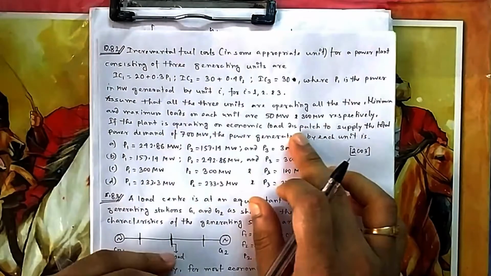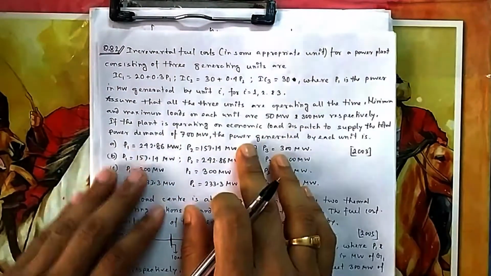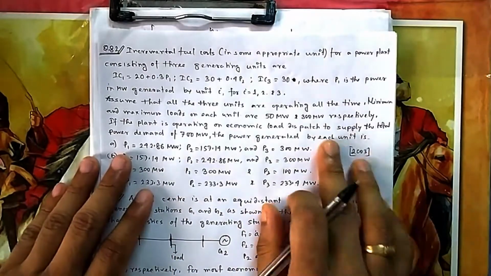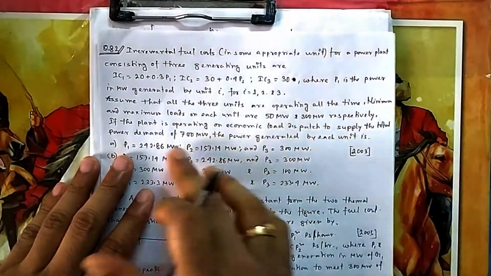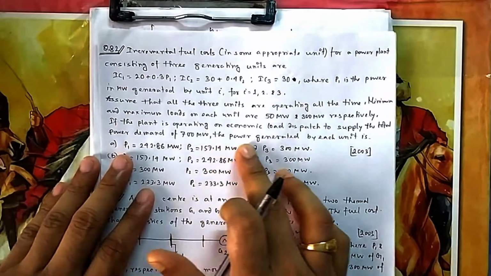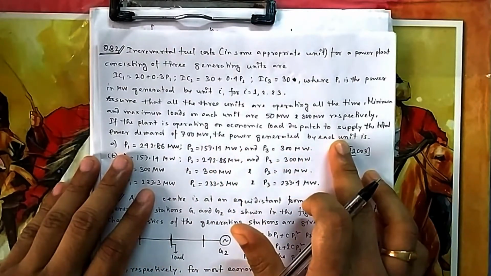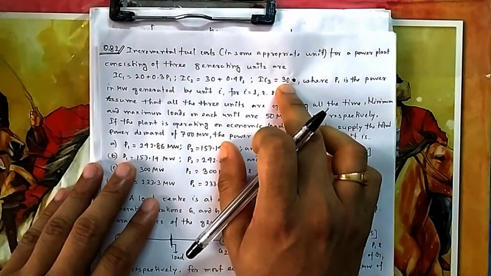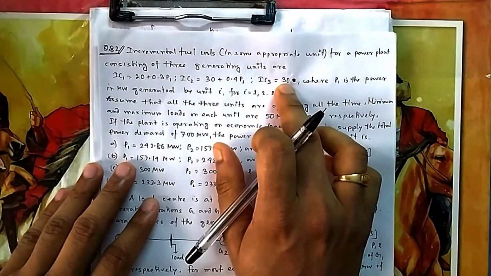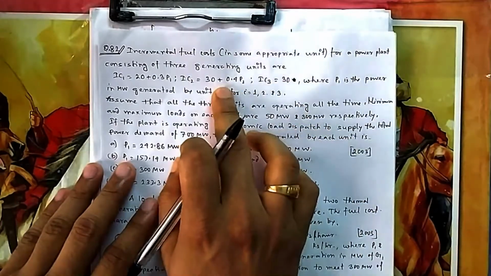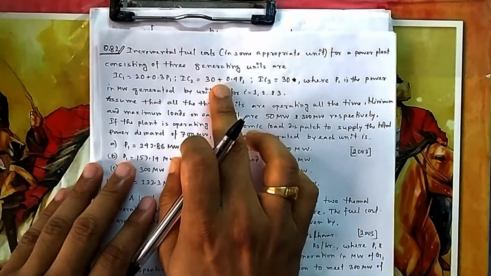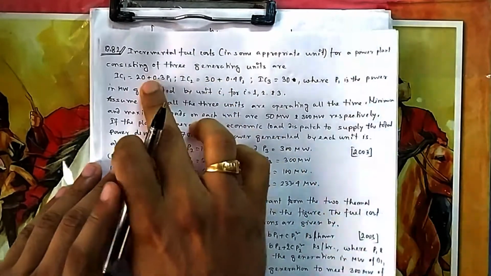If the plant is operating at economic load dispatch, you want to have economic cost of operation generation, then the supply of the power demand of 700 megawatt, then the power generated by each unit. Now you see it is a 30 rupees per hour per megawatt hour. You see what is its cost, when it will reach 30 and when it will reach 30.